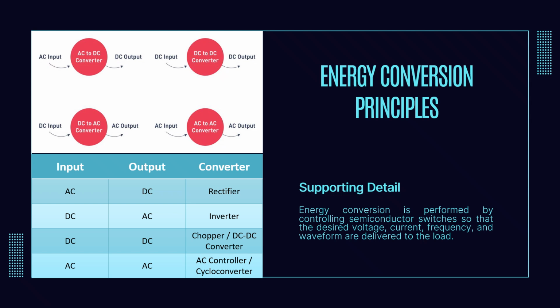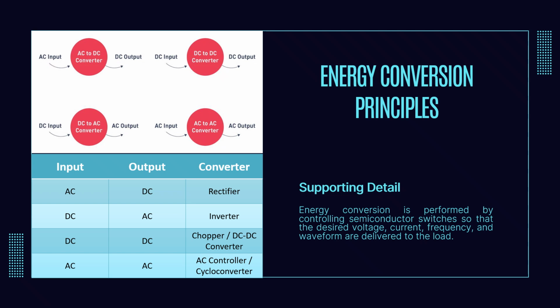For a familiar example, a laptop charger converts household AC voltage into low voltage DC. Similarly, variable frequency drives, or VFDs, modify fixed frequency AC into variable frequency AC for motor speed control.